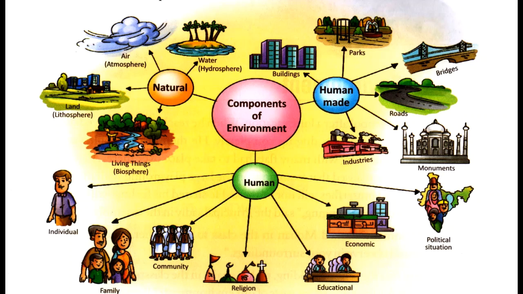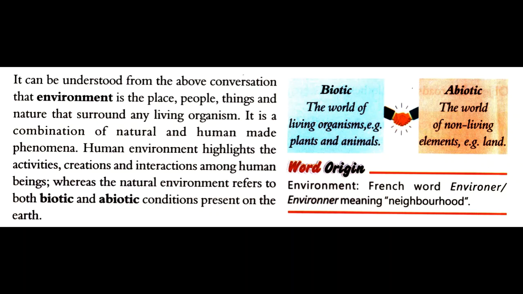Now the last component of environment is human itself, like individual, family, community, religion, educational, economic, political situation. So these all are human component of environment. Now let us move on.